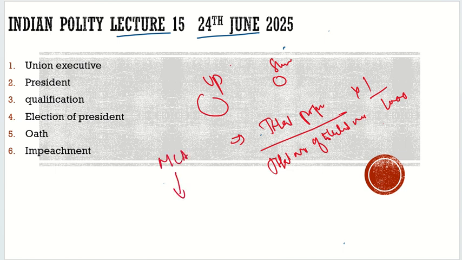And this value of the vote of an MLA is then used to find the value of the votes of MPs. For the MPs of the Lok Sabha and the Rajya Sabha, the value of the vote is the same. Now here is a question you can ask me: which census would be considered for the total population? It is the census of 1971, which is considered, that is, what the population was at that time.